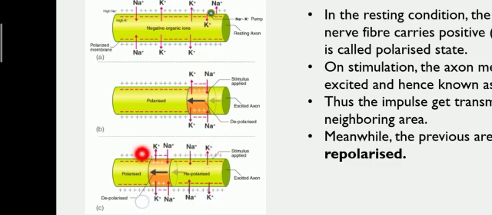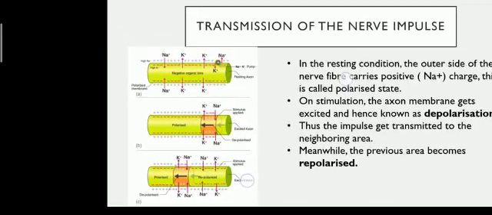When the impulse is carried to the neighboring area, the neighboring area becomes depolarized and the previous area becomes repolarized, meaning it recovers its previous state. So this is how the impulse moves from one area to another.